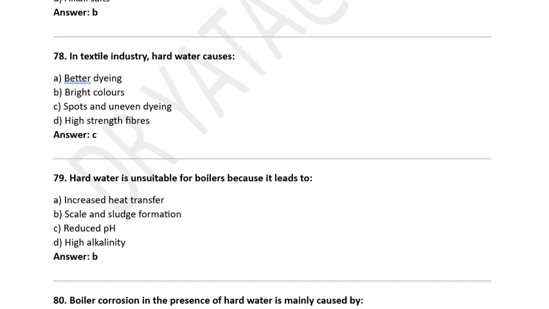In the textile industry, hard water causes: A. Better dyeing, B. Bright color, C. Spots and uneven dyeing, D. High strength fibers. Correct option is C, spots and uneven dyeing.